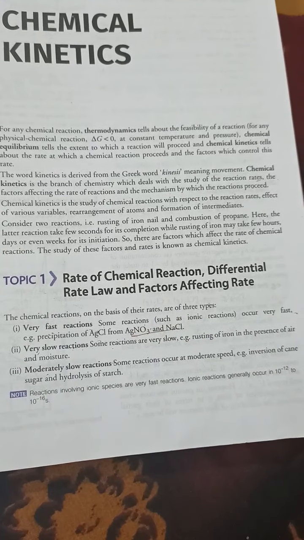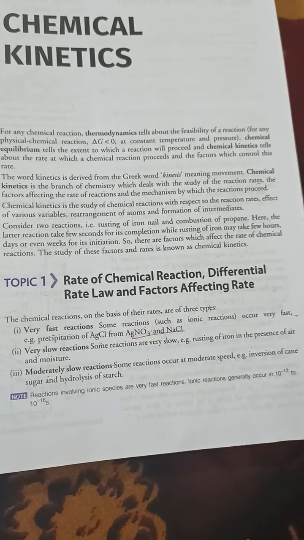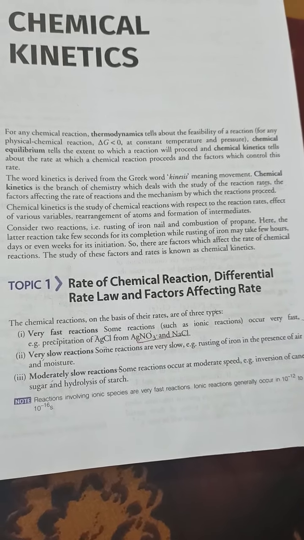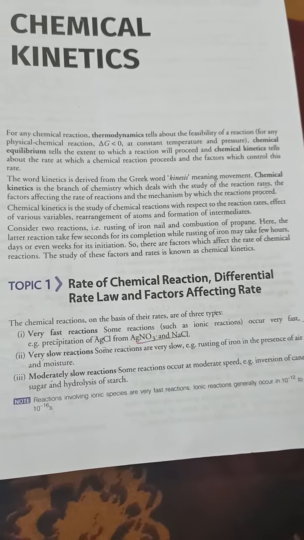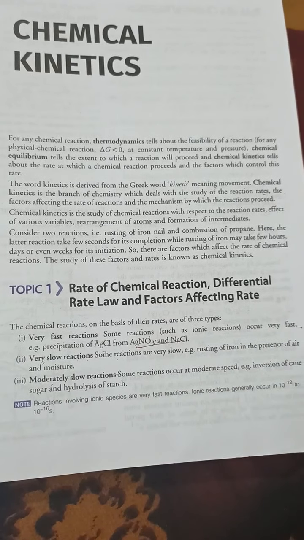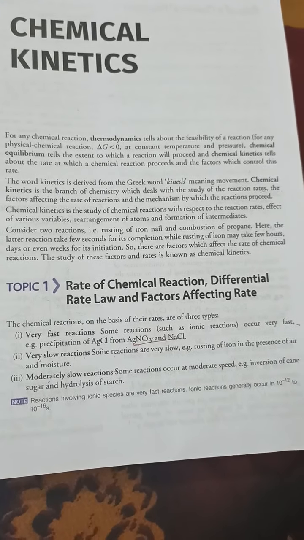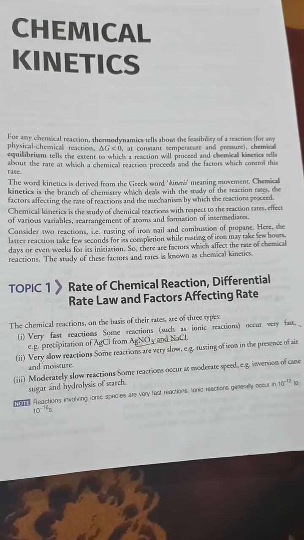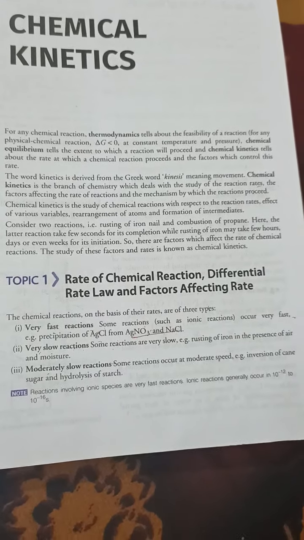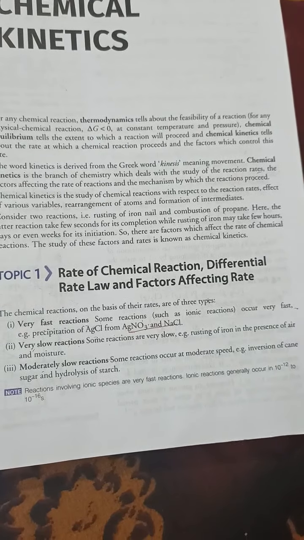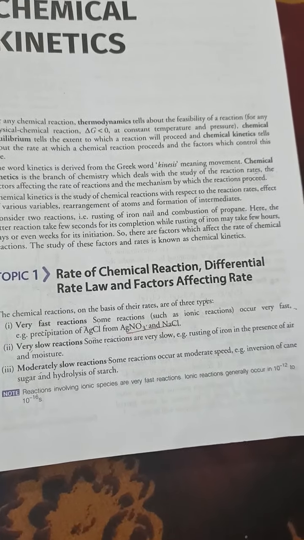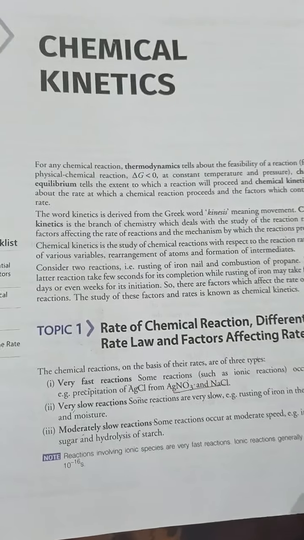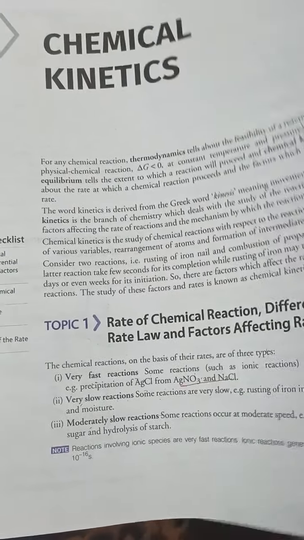Some reactions occur at moderate speed, like inversion of cane sugar and hydrolysis of starch. Inversion of cane sugar means sucrose forms glucose and galactose. These all come from cane sugar. So these are the three types of chemical reactions in chemical kinetics.